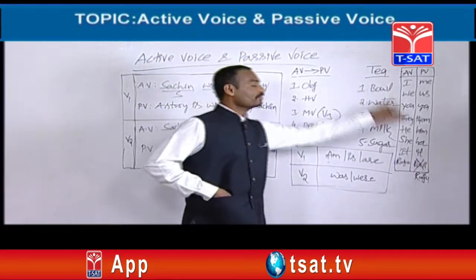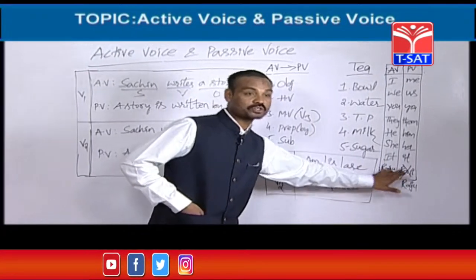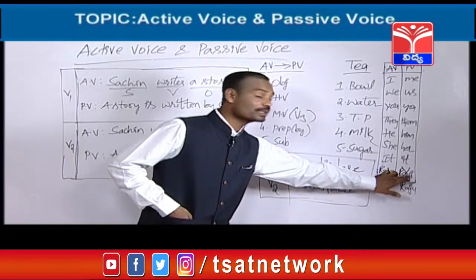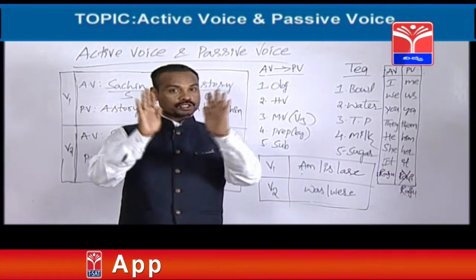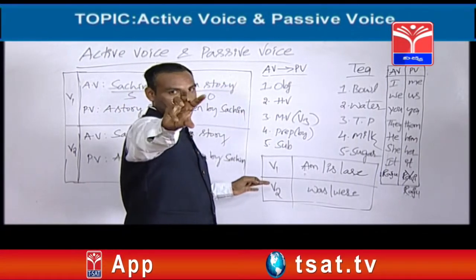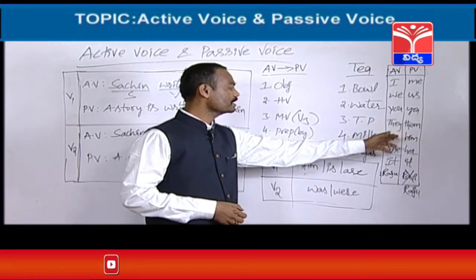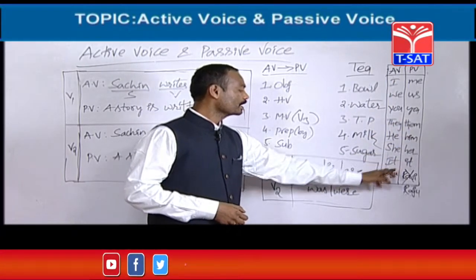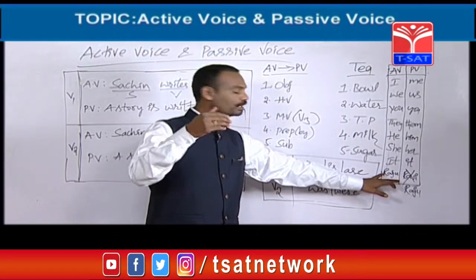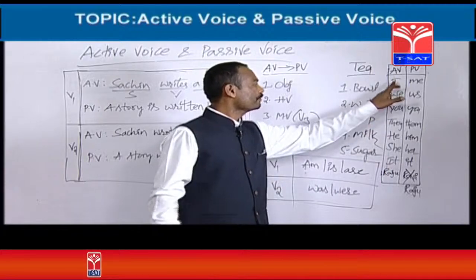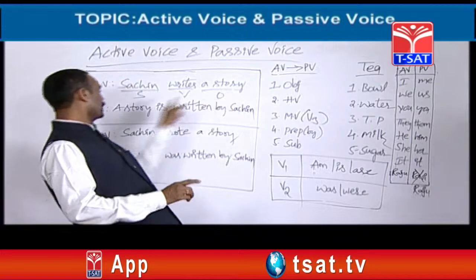So friends, there will be changes only in pronouns. There won't be any changes in nouns. Nouns should be taken as they are. Don't think Raju becomes Rani or Raju becomes Ravi. I becomes me, we becomes us, you becomes you, they becomes them, he becomes him, she becomes her, it becomes it. Any noun stays as it is. Kiran becomes Kiran, Prakash becomes Prakash, that's all. So, I becomes me, and me becomes I. In Sachin likes me, me becomes I. I should be taken here.